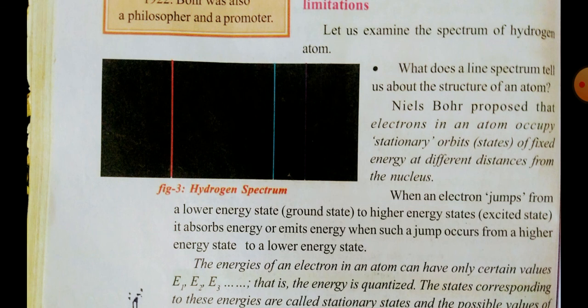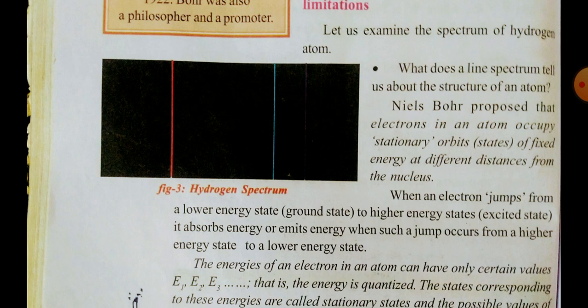What does a line spectrum tell us about the structure of an atom? Niels Bohr proposed some important points. The first one is that electrons in an atom occupy stationary orbits, or stationary states, and their energy levels are distinct, and they depend upon the distance from the nucleus.